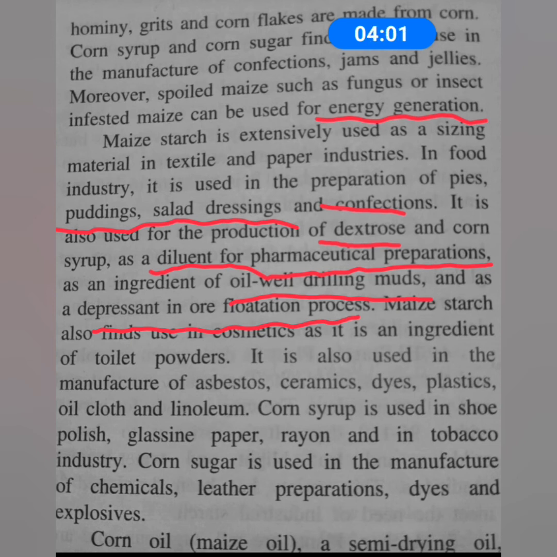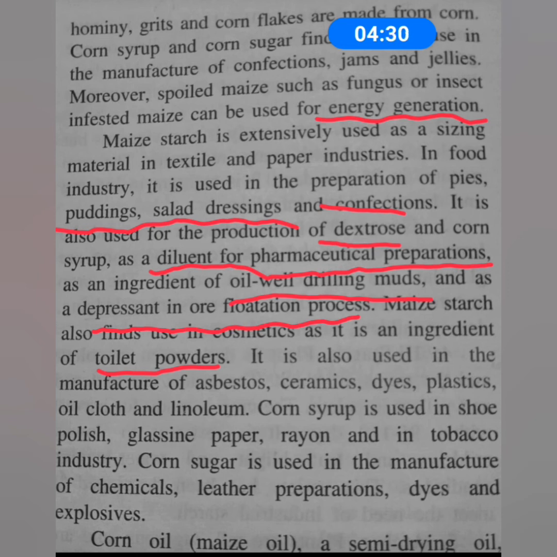And this maize starch also finds use in cosmetics as an ingredient of toilet powders. It is also used in the manufacture of asbestos, a fibrous substance used for fireproofing and other purposes.